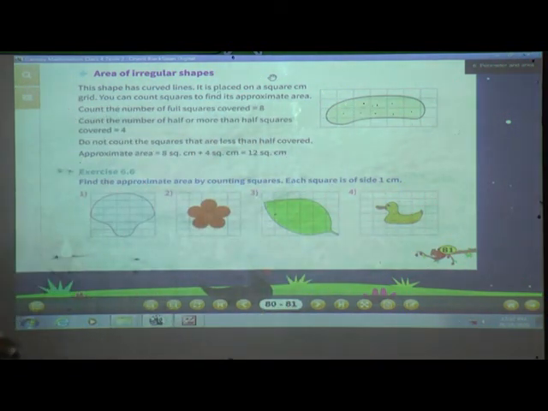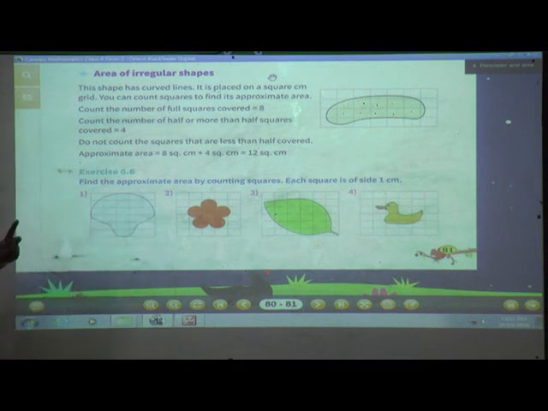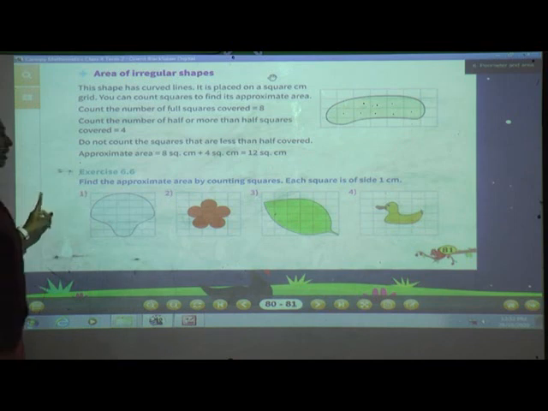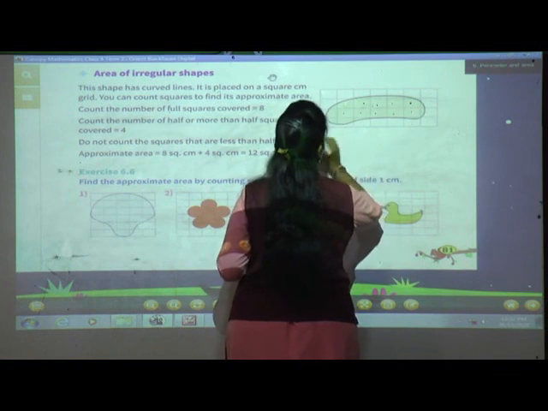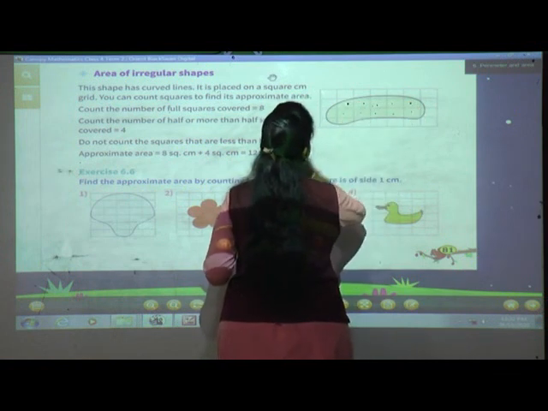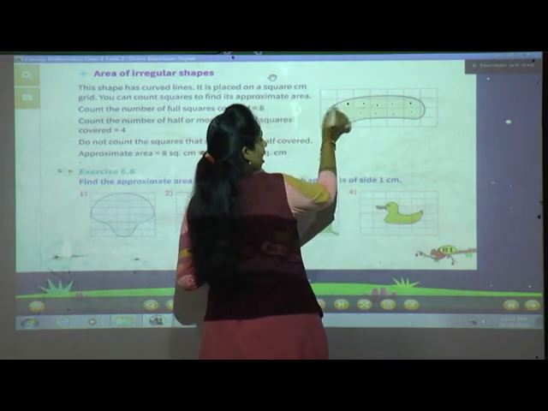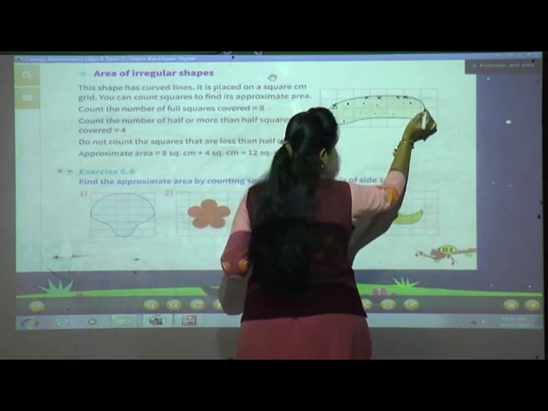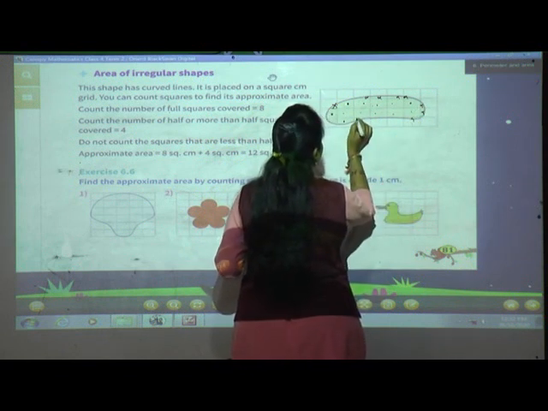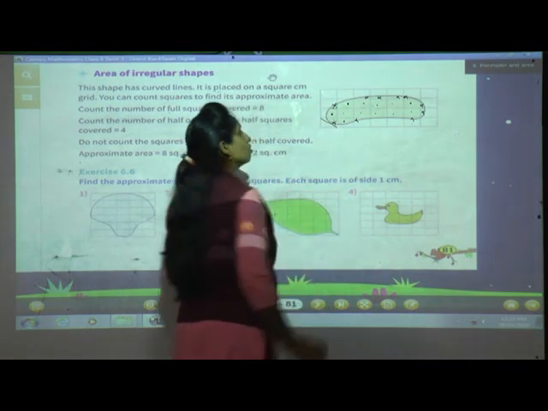Now count the number of half or more than half squares covered. But do not count the squares that are less than half covered. So we should not count the less than half. Now here you can see this, 1, 2, more than half is there. This is half, 3, and this is 4. See, this is less than half, so we will not count. This is also less, this is also less, very less. And this is also not half. Half means still here it should be covered. So this is also we will not count.